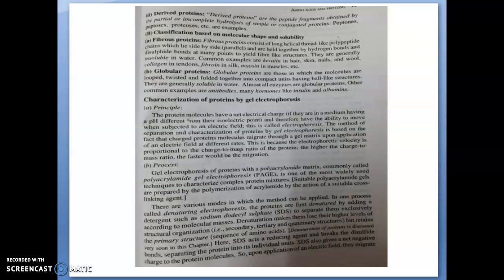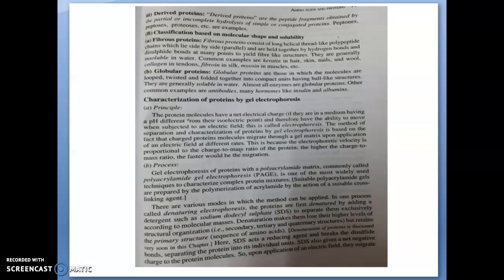Next one is globular protein. Globular proteins are those in which the polypeptide chains are looped, twisted and folded together into compact units having a ball-like structure. They are generally soluble in water. Almost all enzymes are globular proteins.